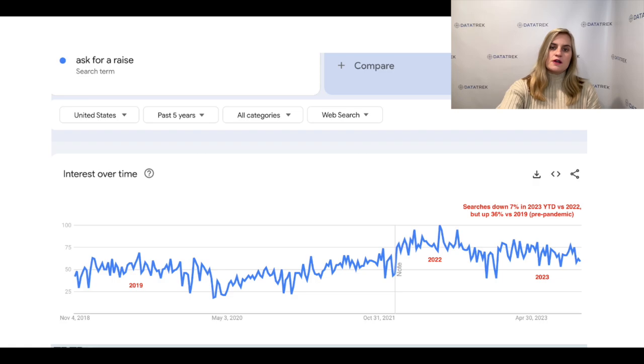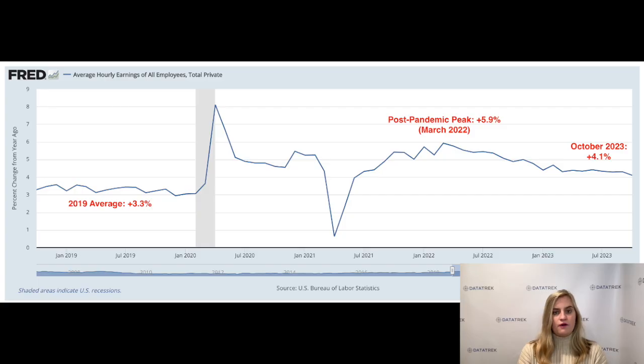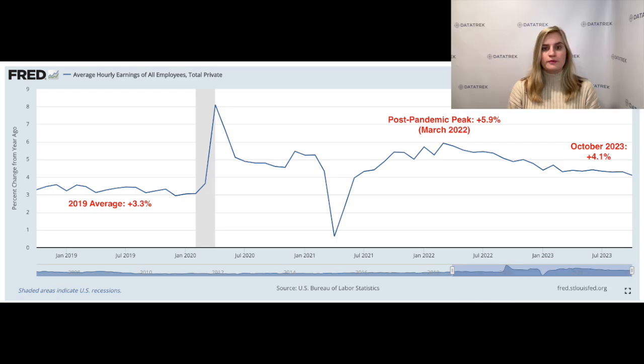US Google searches for Ask for a Raise peaked in June 2022, shortly after average hourly earnings hit a post-pandemic high in March 2022, up 5.9% year over year. As American workers have lost confidence in their ability to demand higher pay, with Google searches down 7% in 2023 year to date versus 2022, average hourly earnings have also fallen steadily, now up 4.1% year over year in October.